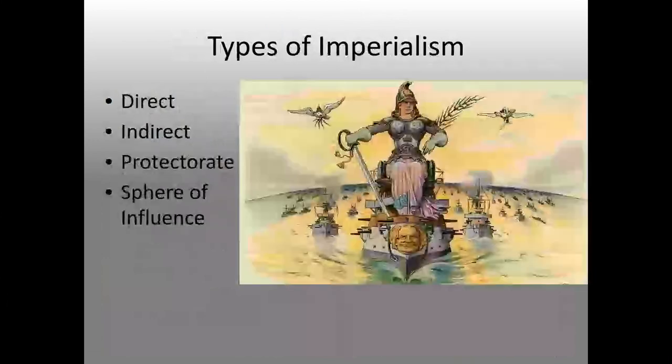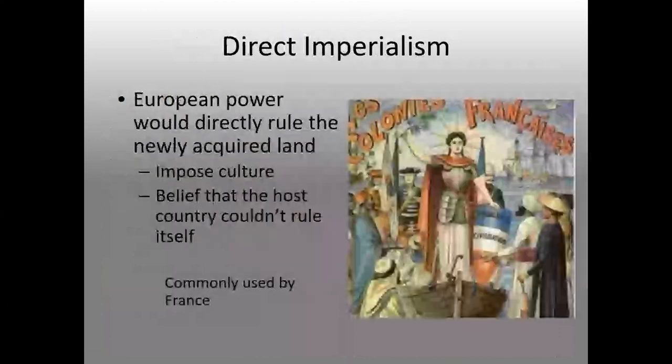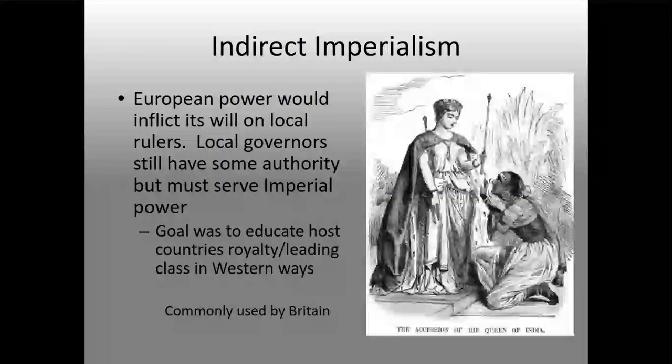Types of imperialism: direct, indirect, protectorate, sphere of influence. Direct imperialism: a European power would directly rule the newly acquired land and impose culture, with the belief that the host country couldn't rule itself. Now, this comes in with the paternalism. Hey, you guys are too dumb to do this. We're going to take over. It's commonly used by France.